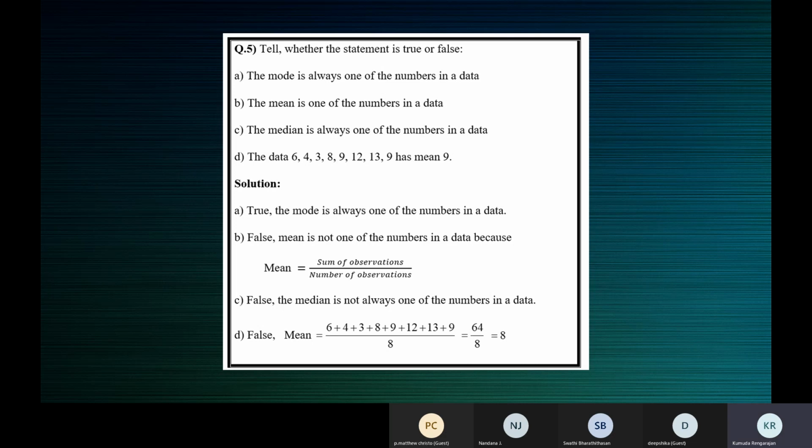So mode is always one of the numbers in the data, true. Mean is one of the numbers in the data, need not be. You can't say. Median is one of the numbers in the data if n is odd; it is not one of the numbers in the data if n is even.